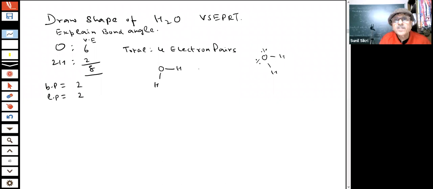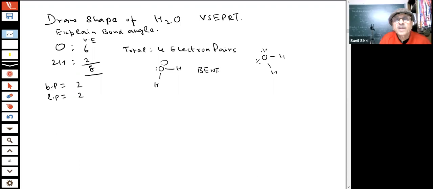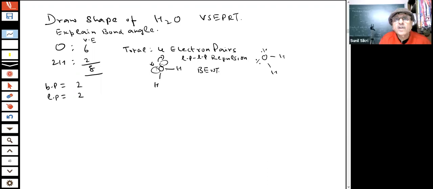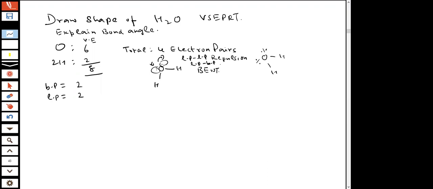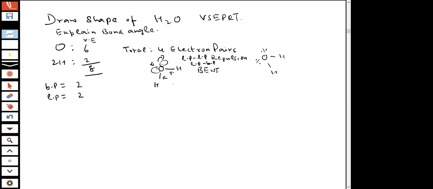What is this shape called? Bent. And because there is a lone pair repulsion here, and also lone pair bond pair repulsion, what will be the result of this? This bond angle will become less. The bond angle will be reduced, students.